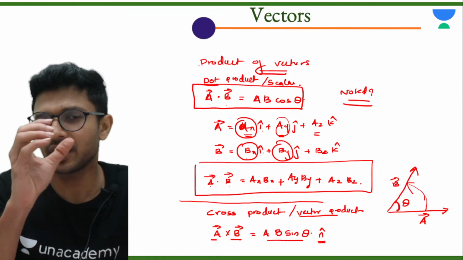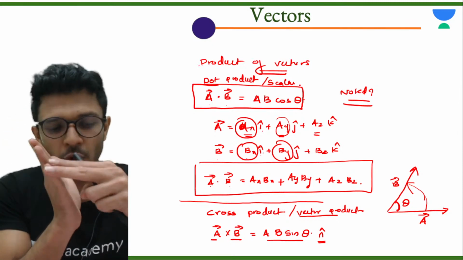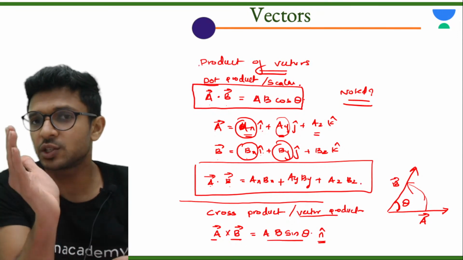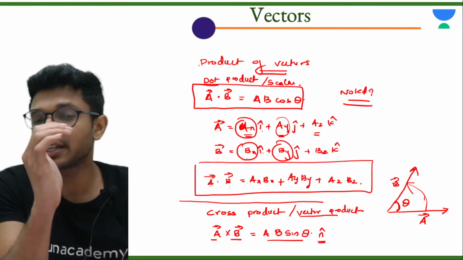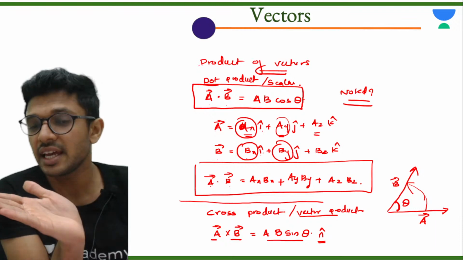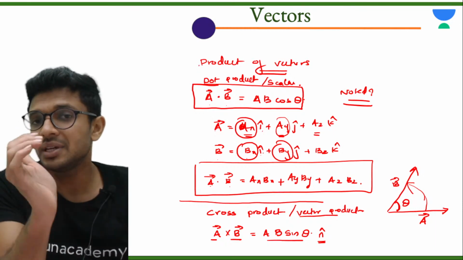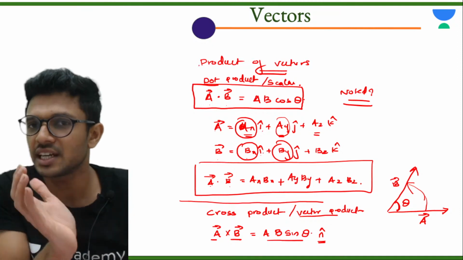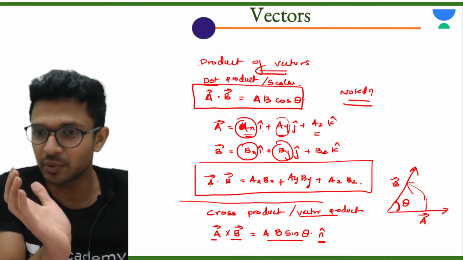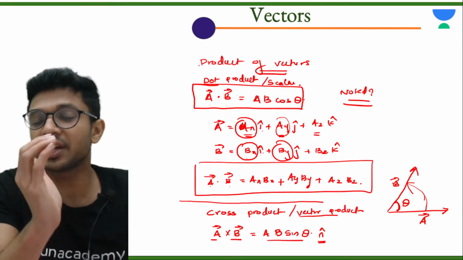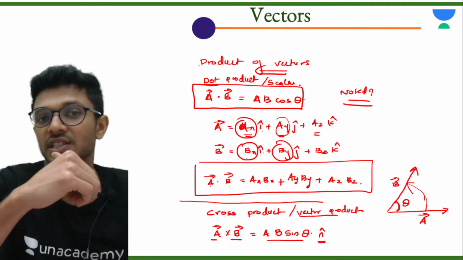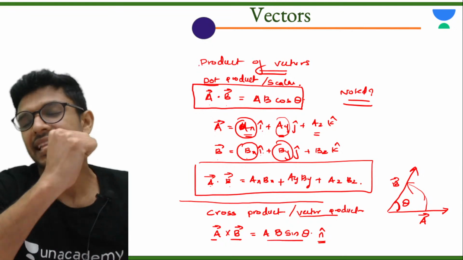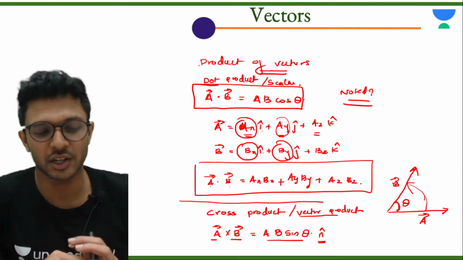Can you see these 4 fingers? Curl these 4 fingers from the first vector toward the second vector, from A towards B. What will be the direction of curling of your fingers? In the anti-clockwise direction, है ना? What is the direction of thumb showing? Outwards, है ना? That itself is the direction of A cross B.